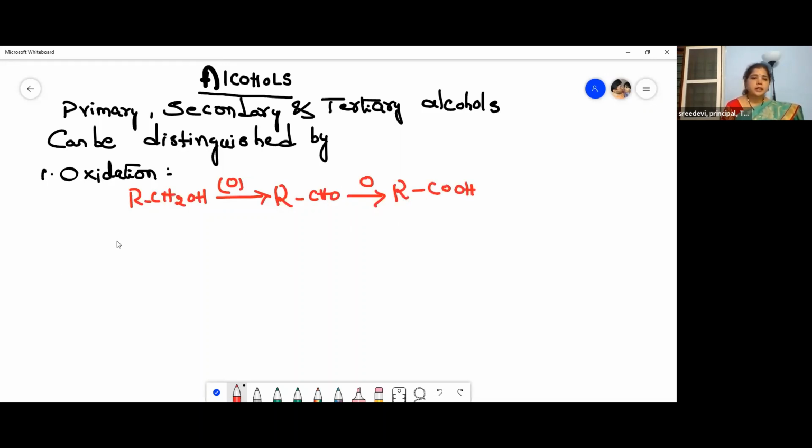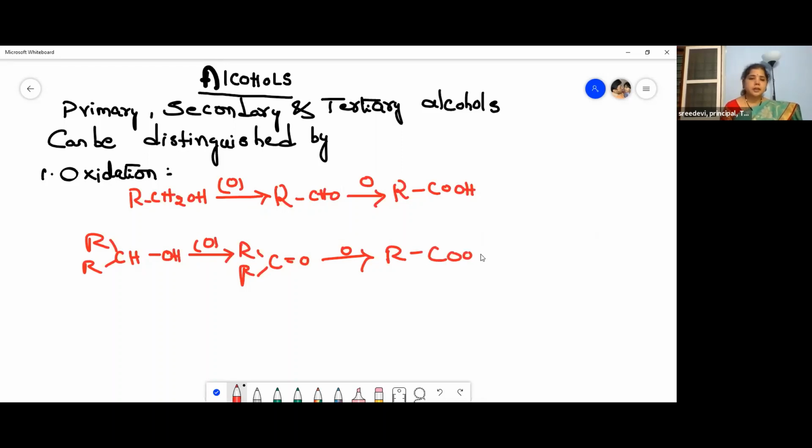Let us move to the secondary alcohol. A secondary alcohol on oxidation gives a ketone. And it also on further oxidation gives a carboxylic acid.